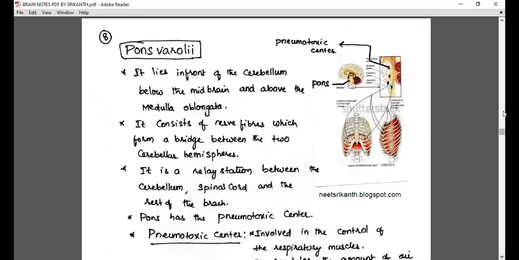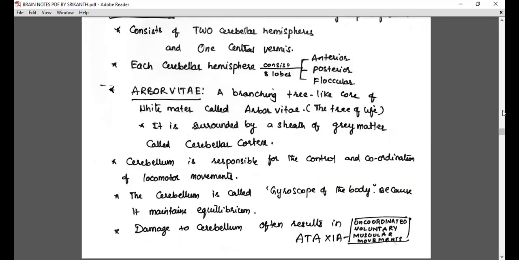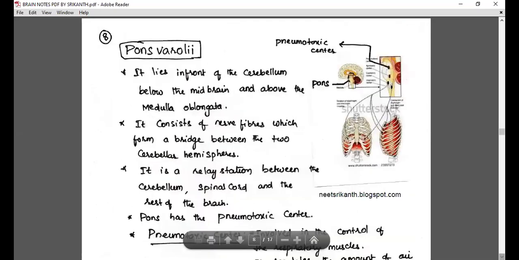Damage to the cerebellum often results in ataxia, uncoordinated voluntary muscular movements. A temporary damage due to alcohol may cause the same, but if permanent damage occurs, there are uncoordinated voluntary muscular movements. You can't walk properly, can't balance the body properly.